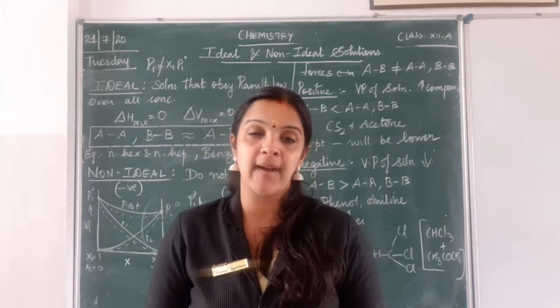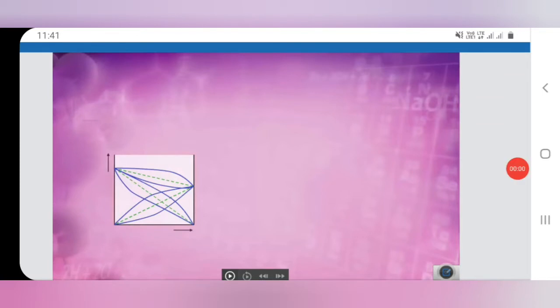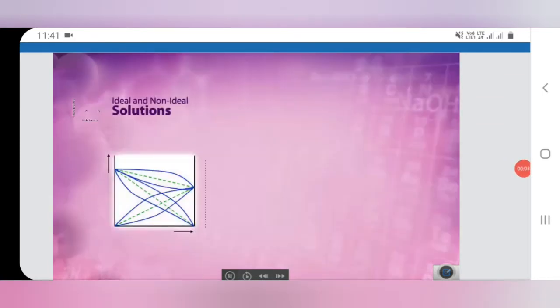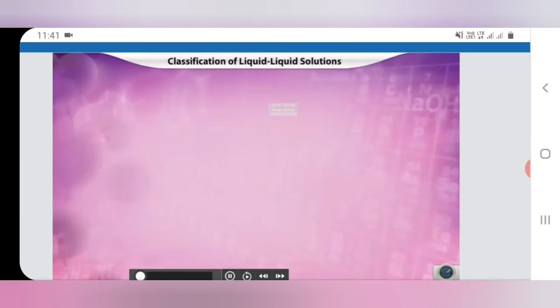Non-ideal solutions can show positive or negative deviations from Raoult's law. Let's understand the properties of ideal and non-ideal solutions individually. Ideal solution: ideal solutions are solutions which obey Raoult's law over the entire range of concentration.